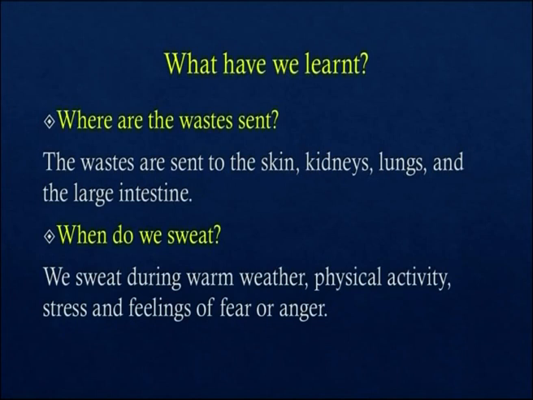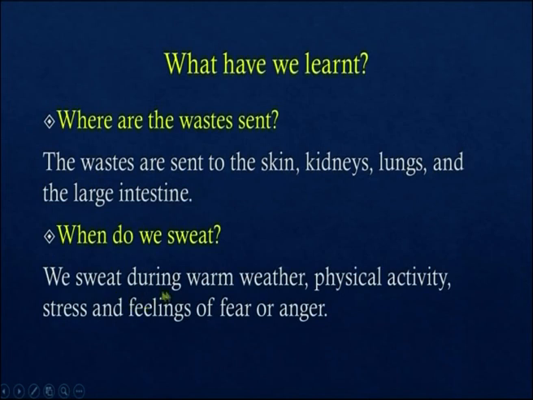Children, are you ready to answer a few questions? Come on. Where are the wastes sent? The wastes are sent to the skin, kidneys, lungs and the large intestine. When do we sweat?